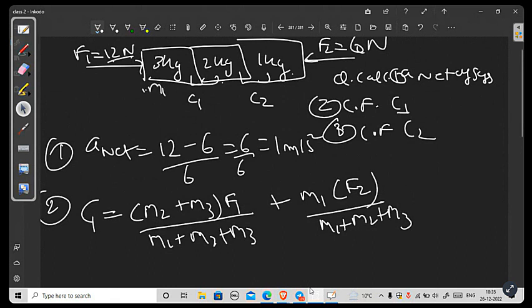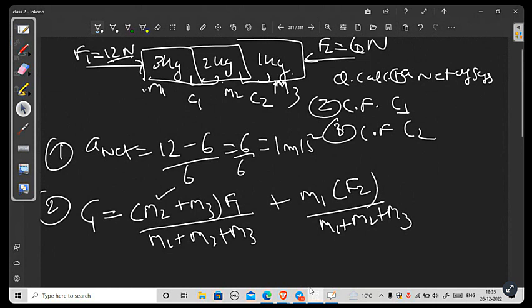This I've taken M1, this I've taken M2, this I've taken M3 in a similar manner. And this is your F1, this is your F2. Why and how I've made this formula, (m2 + m3) upon total mass? So this was before also. This you can figure out from the two mass system. We did this last time also.